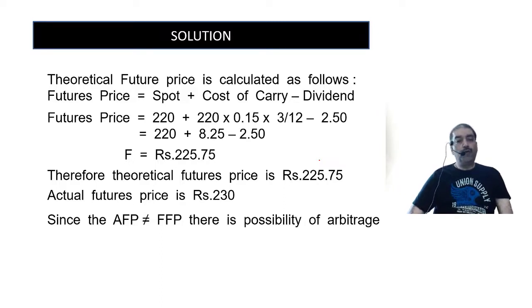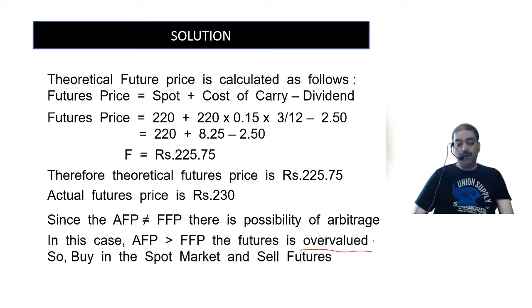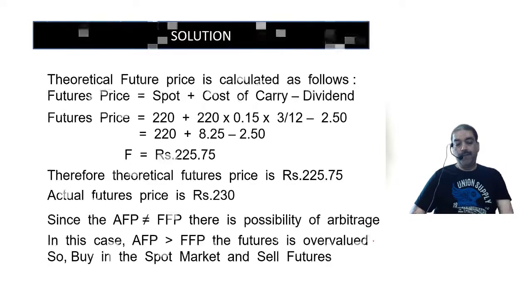That means it is overvalued. Overvalued means I will sell futures. If I am going to sell futures, I will buy in the spot market. So AFP is greater than FFP. Futures is overvalued. So buy in the spot market and sell futures.